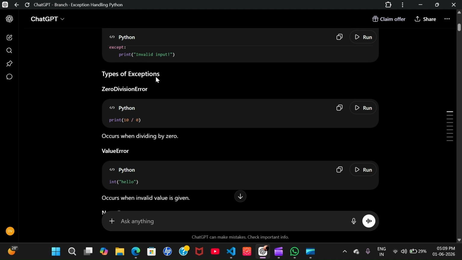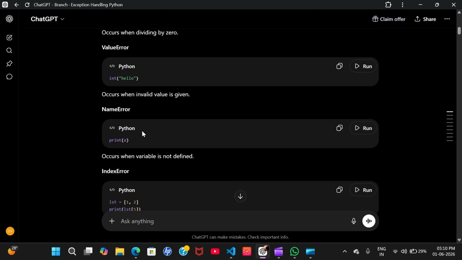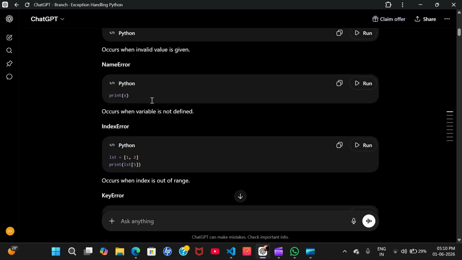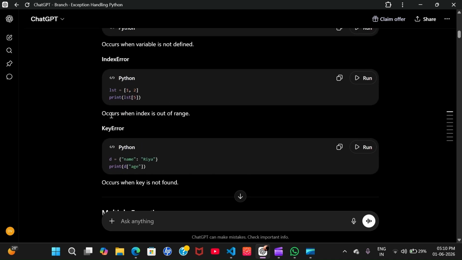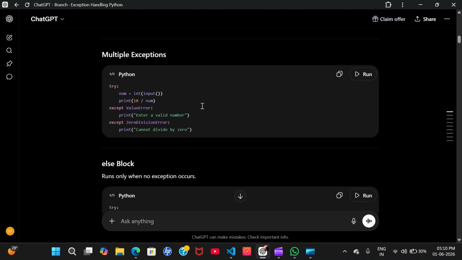So that's how it works. There are types of exceptions, like dividing by 0, or a string written in int, which is an invalid value, and the name error, like a variable is not defined, and index error, which occurs when the index is out of range. In the same way, a key error when the key is not found. So we can write many exceptions. Whichever error occurs, according to that error, the exception code will run.